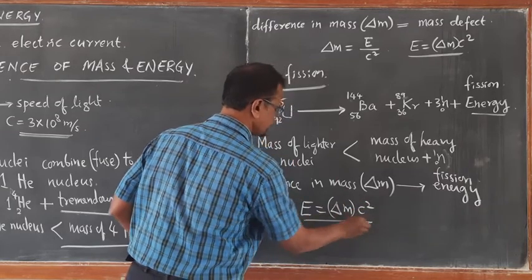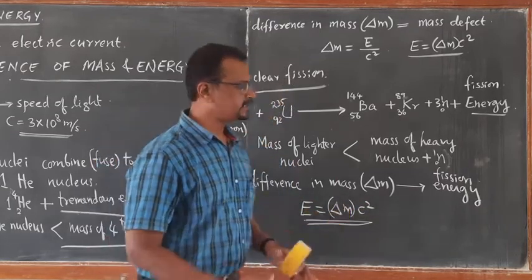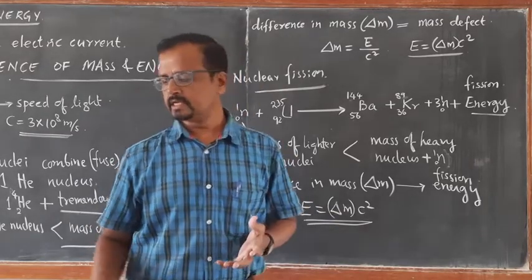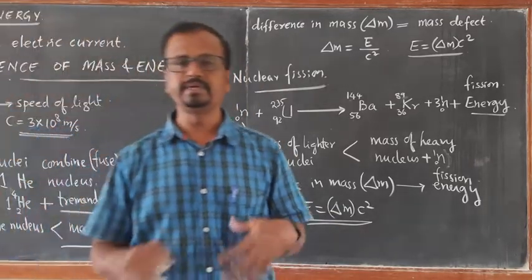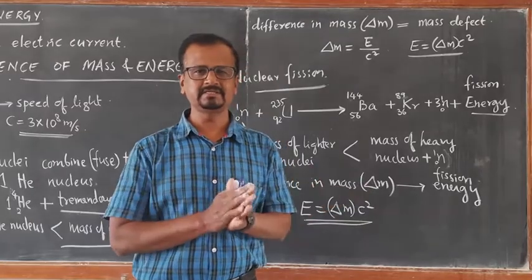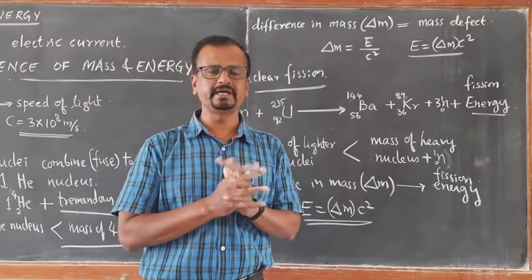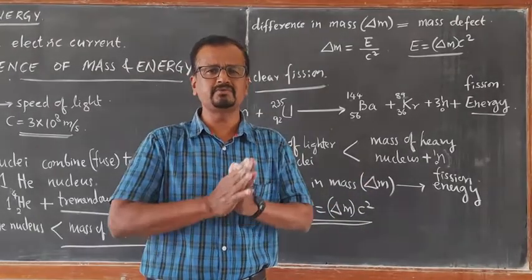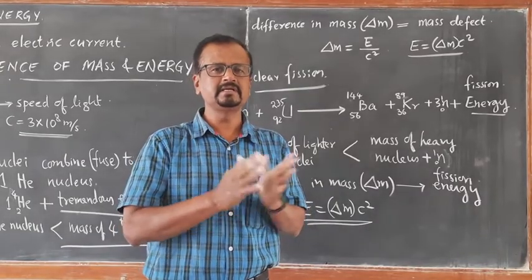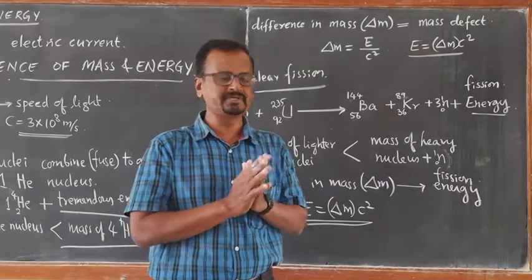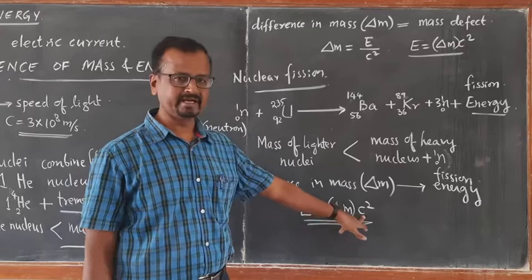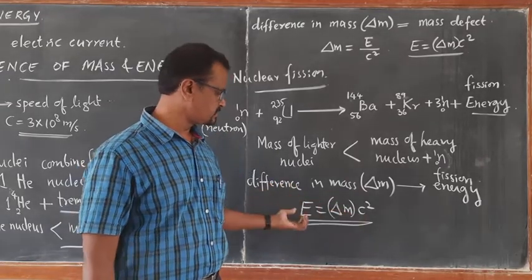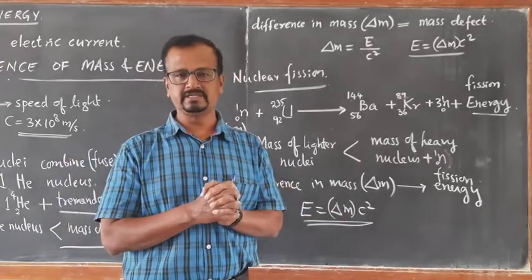This energy is released at the speed of light, basically electromagnetic radiation, a tremendous amount of heat energy, in the form of heat radiation. So that travels at the speed of light. So delta M into C square gives us the amount of energy that is released.